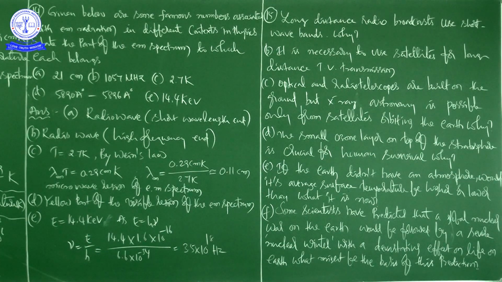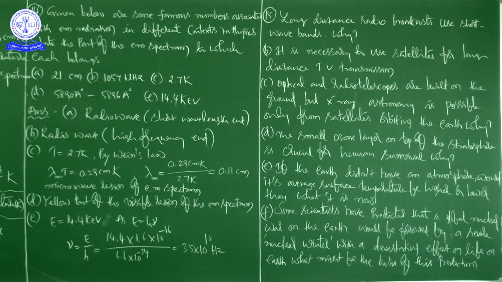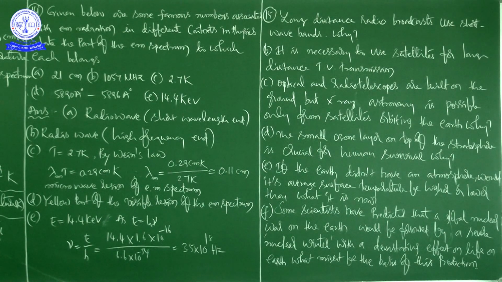The greenhouse effect keeps the earth warm. So if the earth did not have an atmosphere, its average temperature would be low due to the absence of the greenhouse effect. Simply, the answer is lower. But why? Because of the absence of the greenhouse effect.